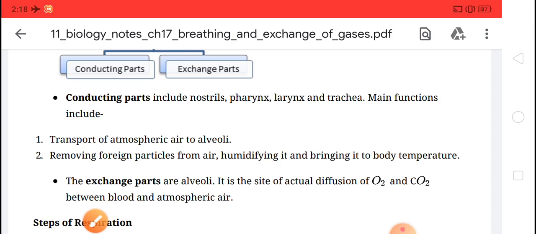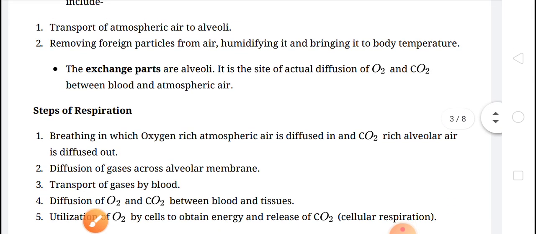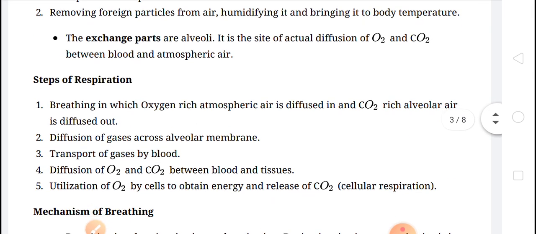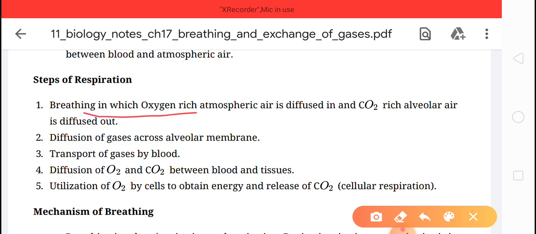Now next, that is the steps of respiration. Respiration involves the following steps. First, breathing, in which oxygen rich atmospheric air is diffused in and carbon dioxide rich alveolar air is diffused out.